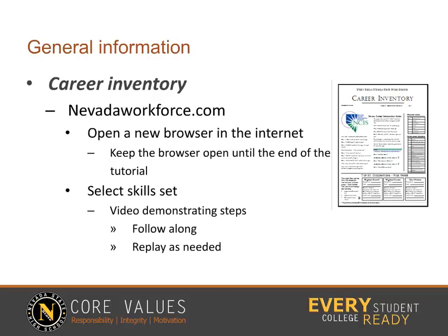Right now, we will only be completing the first part of the career inventory. At this time, we will be stopping at the green bar labeled Skills. Remember to follow along with the steps on the tutorial. You can always replay the video as many times as you need and have a little fun with this part. It is a quiz all about you. Click the next slide when you are ready.